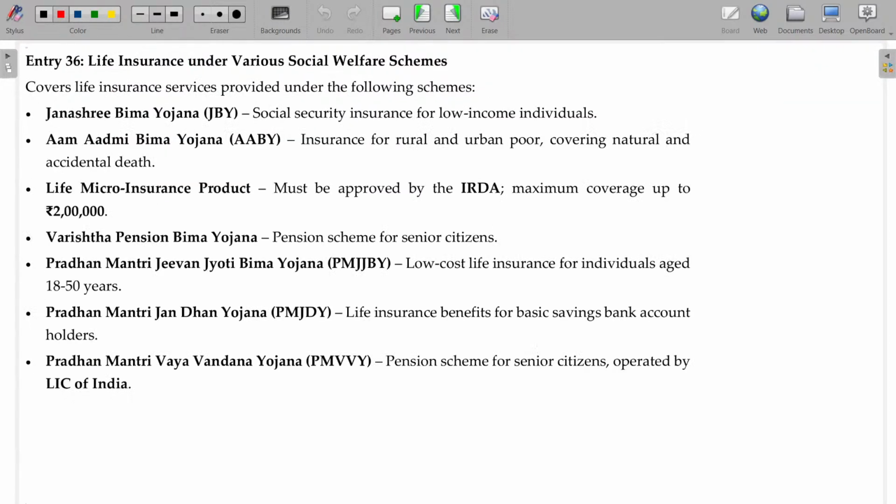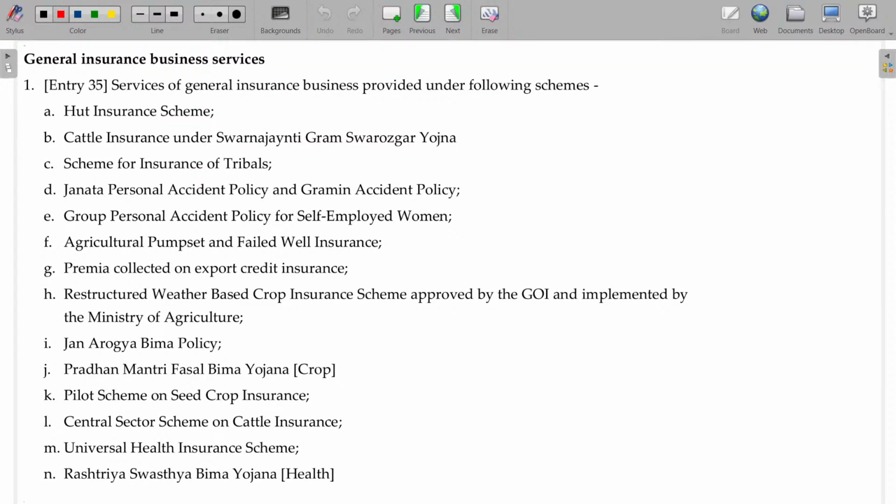Similarly, life insurance under various social welfare schemes introduced by the government. All the schemes will be in Hindi, which may not be understandable, but you can easily understand those terms are always exempted. If it is in some Hindi terms and you are not able to read easily, like Janashri, Aam Aadmi, Life Micro Insurance Product, Varshita Pension, Pradhan Mantri Jeevan Jyoti, Pradhan Mantri Jan Dhan Yojana, all the Pradhan Mantri schemes will be exempted.